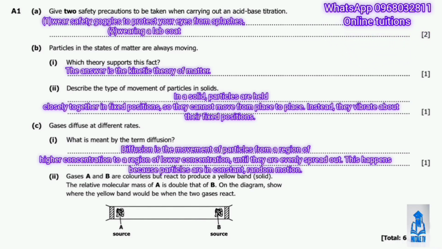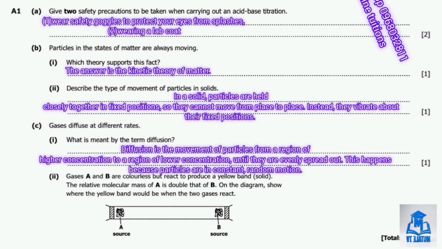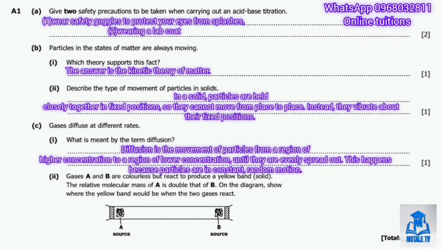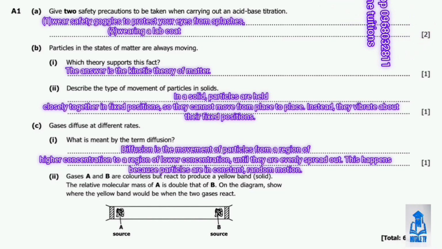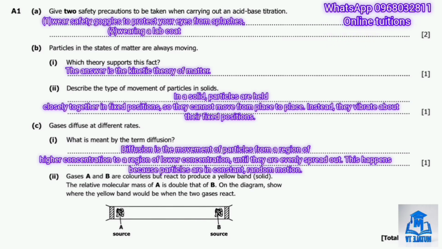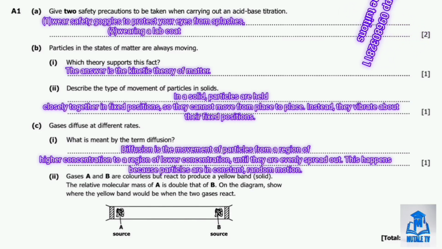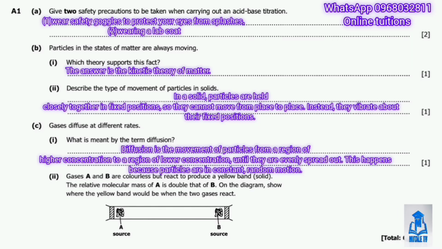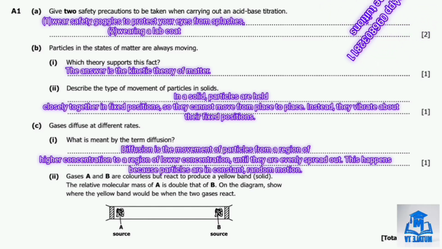So question C2 gives us a practical scenario. Gases A and B are colorless, but react to produce a yellow band, which is a solid. We are told the relative mass of A is double that of B, and we need to show on the diagram where the yellow band would form. So here, how to think about this step by step is that light gases diffuse faster than heavier gases. Since gas B has half of the molecular mass of gas A, gas B is lighter, so it diffuses faster and travels further before meeting gas A.